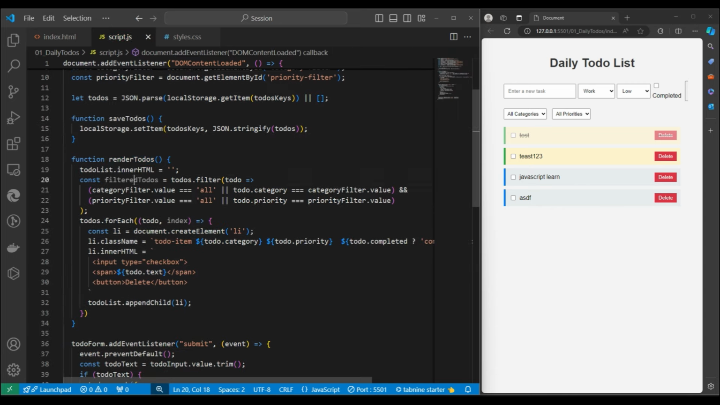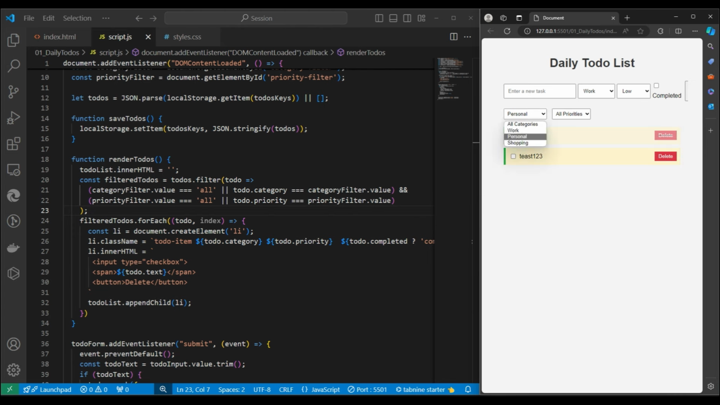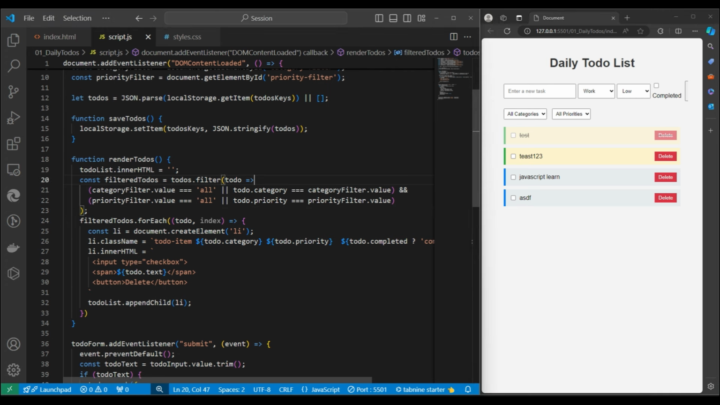So guys, what we did over here, we filtered the existing to dos. If this value is all, then also we'll include it. That means we want to get everything, either all or whatever value we selected, and only those to dos we will get over here. This to do we'll use it over here. Okay, let's save it and refresh, and we'll select work. Yes, this is working, personal is working, and shopping we do not have. That's great, so this is done. Till here we are filtering the to dos. Here we can write a console log also to track what filtered to dos we get.